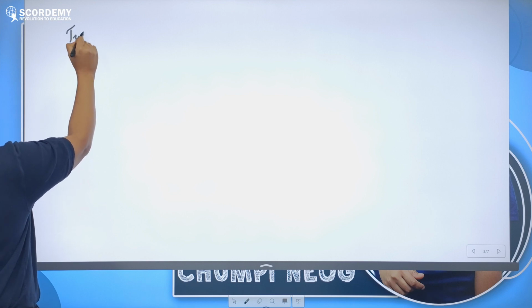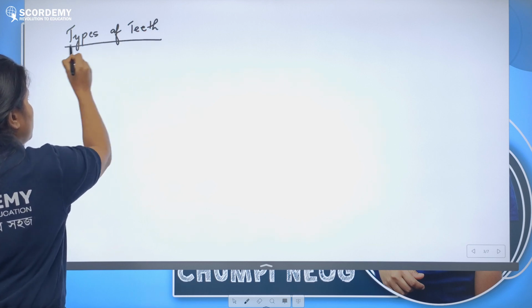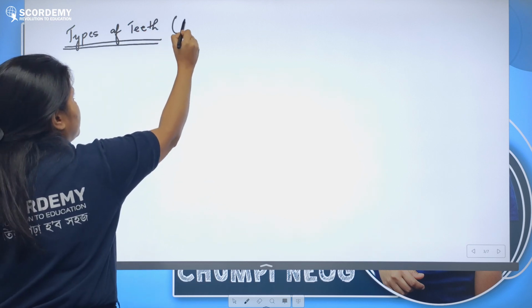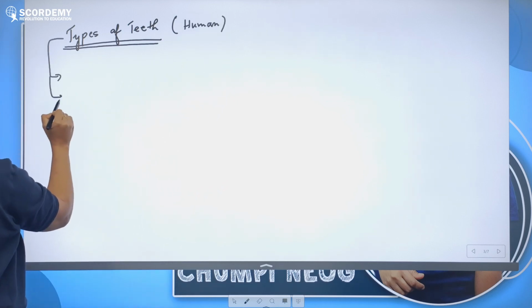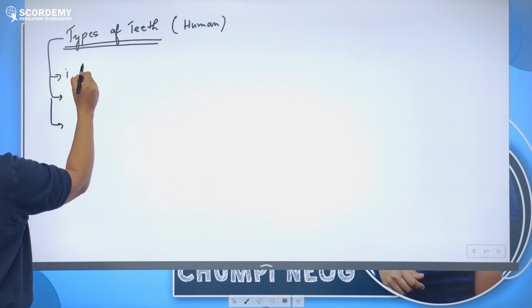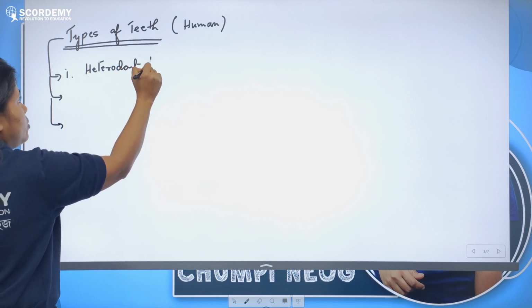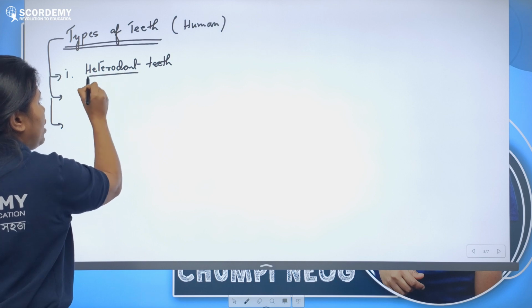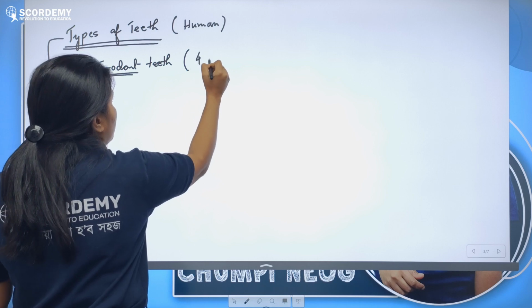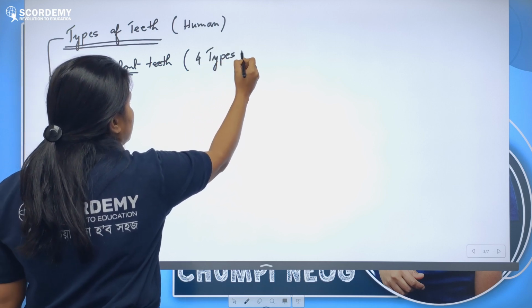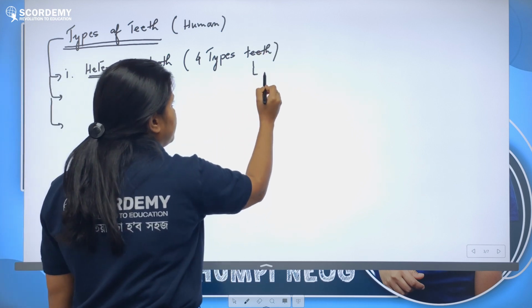Types of teeth. As I already said, the buccal cavity has teeth. When we talk about the types of teeth in humans, they can be described with different terms. Number 1, our teeth are called heterodont teeth, very important for the exam. Why hetero? Hetero means many, because it has 4 types of teeth present. Total 4 types. And what are they?